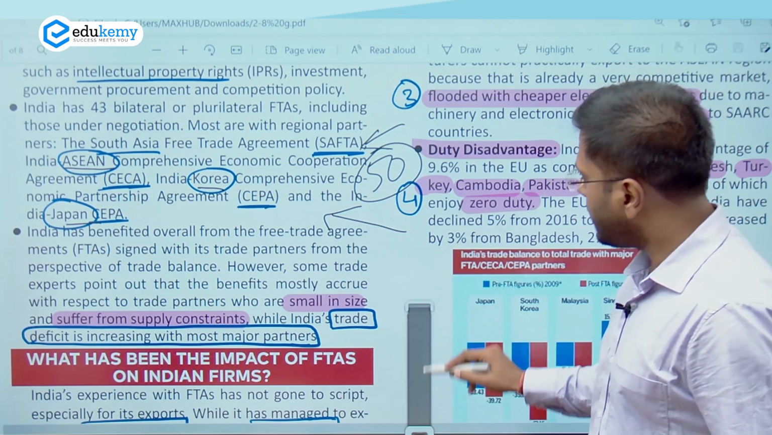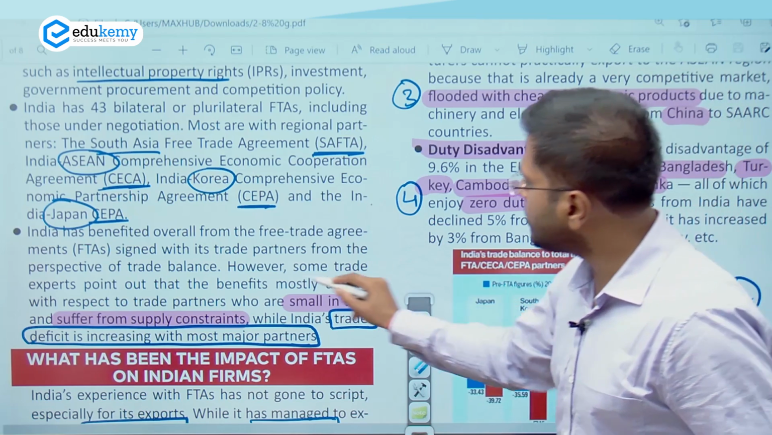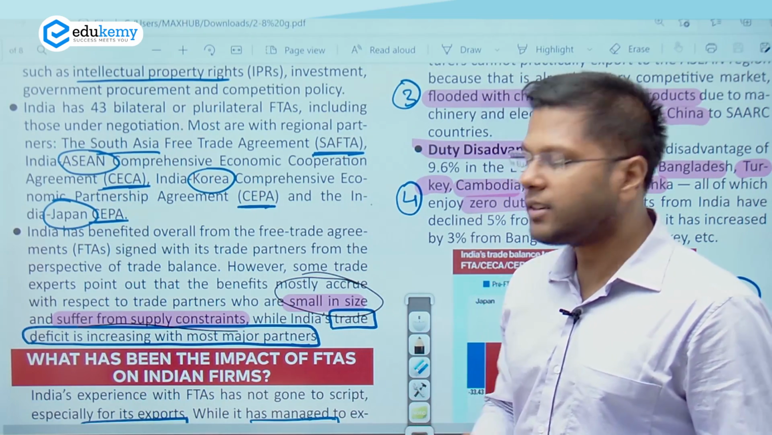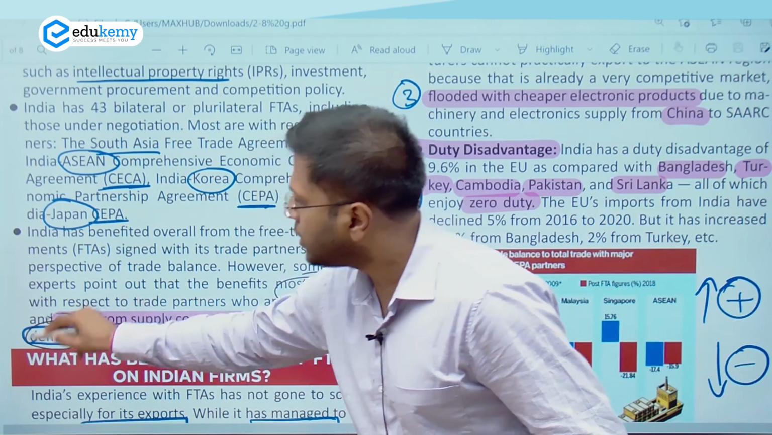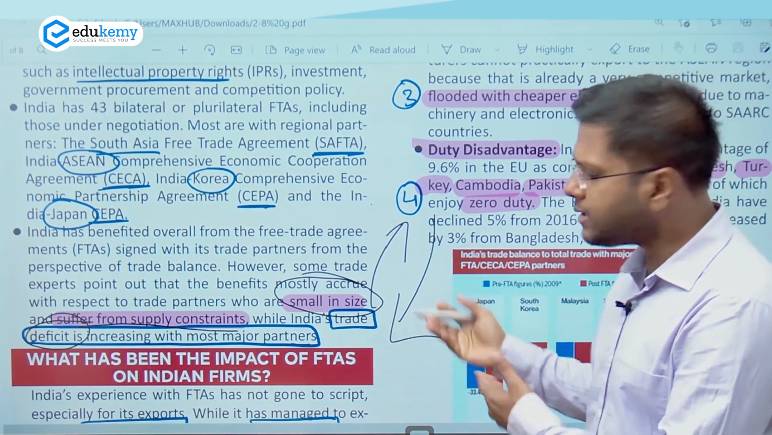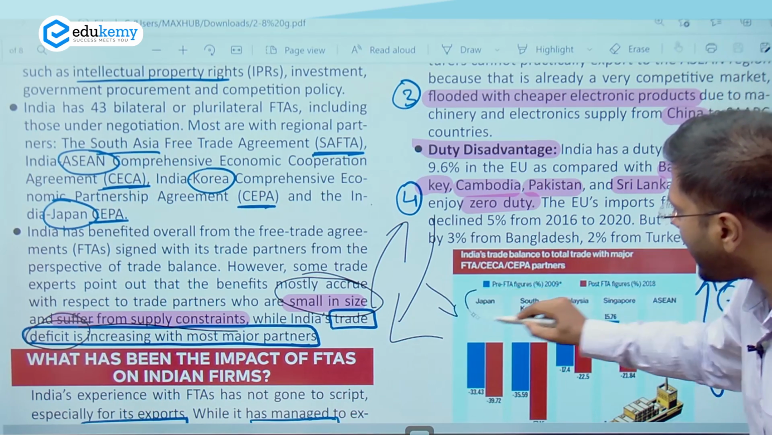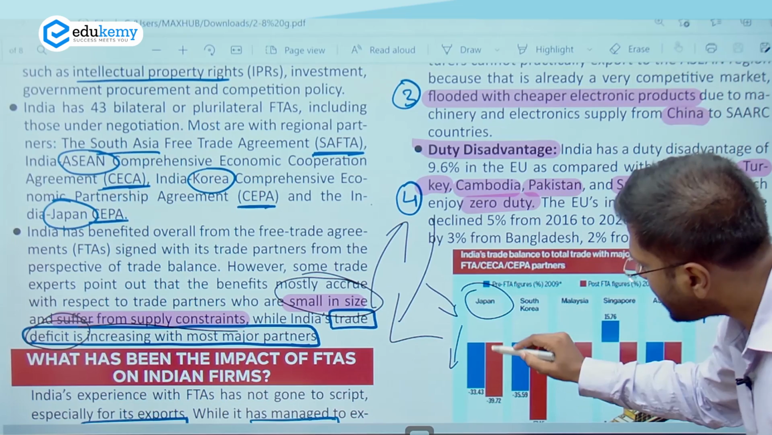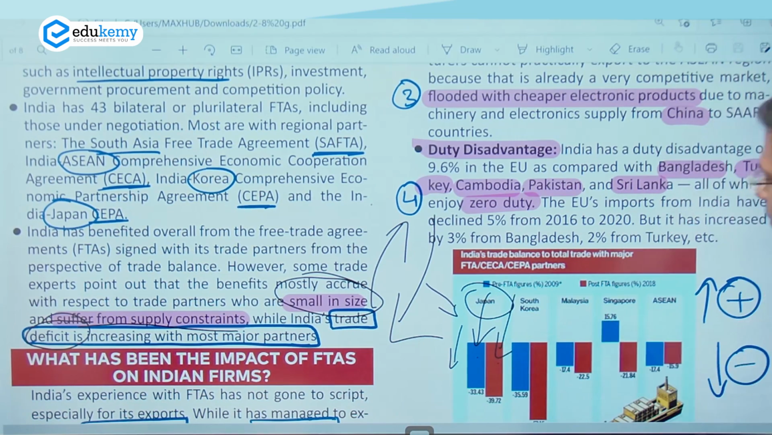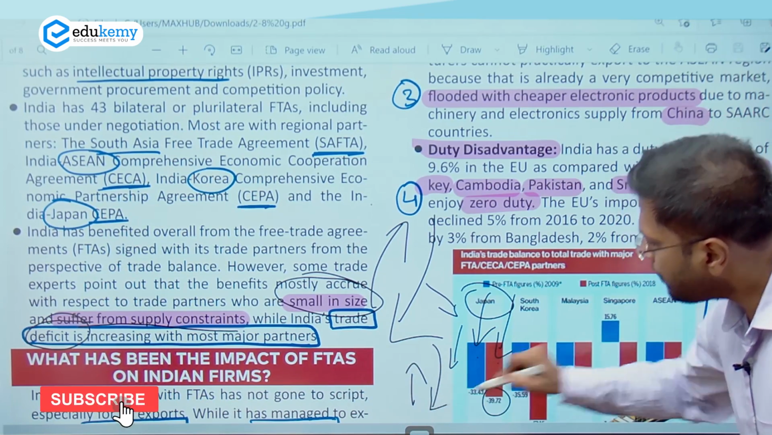The article says that it has benefited India only in terms of those countries which are small in size, where there is supply constraint. But in terms of major partners, India has actually had a deficit. So we are exporting less, we are importing more from the major partners. This is the situation. And you can see this very well in this diagram here, Japan. So our trade deficit has only increased with time. This is 2009 and this is 2018, trade deficit. So exporting less and importing more.